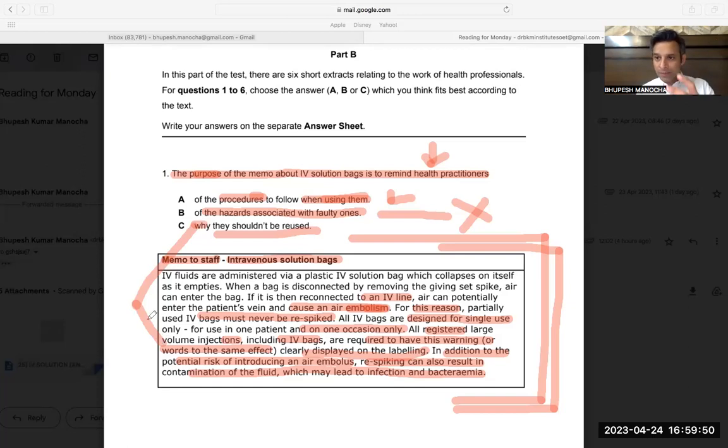So when it comes to purpose questions, तीनों ऑप्शंस करेक्ट हो सकते हैं, पर अगर आप ध्यान से देखोगे तो एलिमिनेट भी होगा. Procedures: it is not talking about any procedures to follow. It does say there is a protocol to follow, or it does tell a condition that you should not reuse it, but it is not talking about procedures. Then it is not talking about the faulty ones, it is only talking about why they should not be reused. Again I'm telling you, in purpose questions agar aap eliminate nahi bhi kar pate, if you are unable to eliminate, then also it is quite clear that the topic is about the reasoning why it should not be reused.